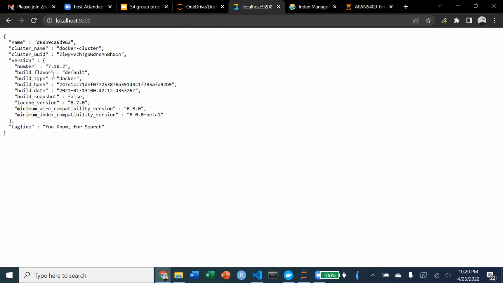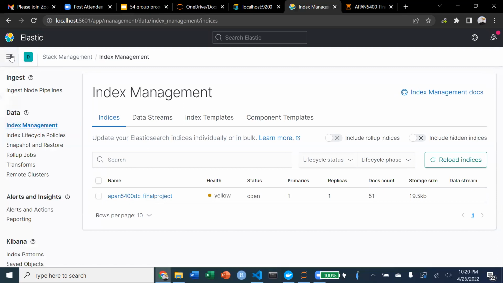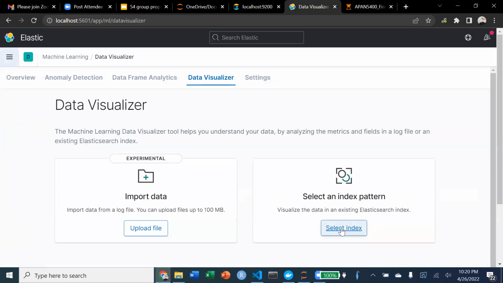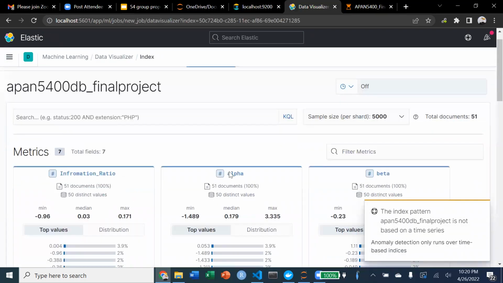As you can see, Elasticsearch is running on our local host. And here is the index management. We have created this index called APAN5400DB_final_project. And here I'm using Kibana just to do a visualization of the data that we just imported.